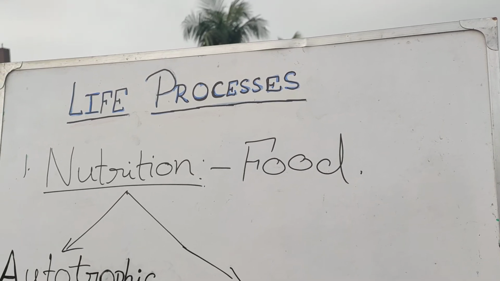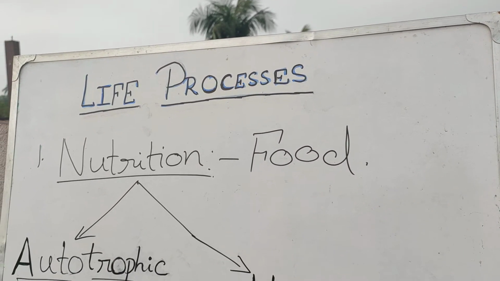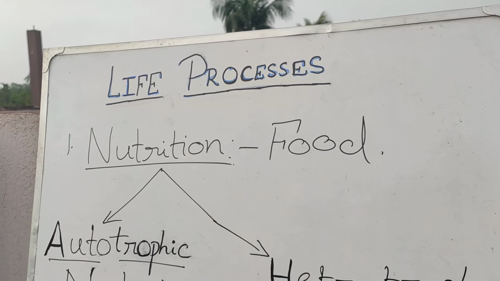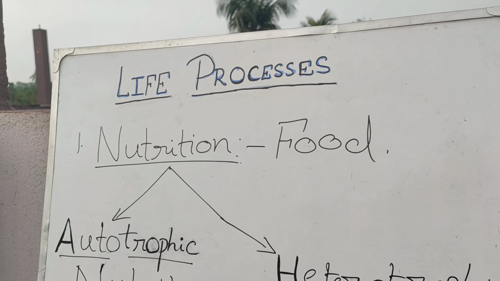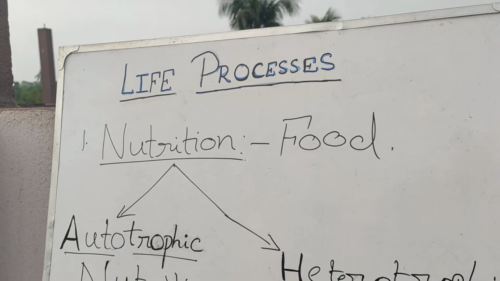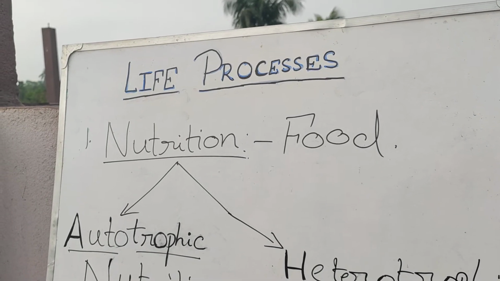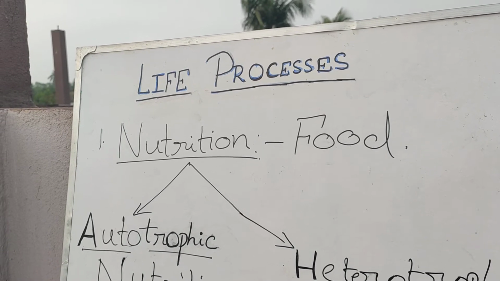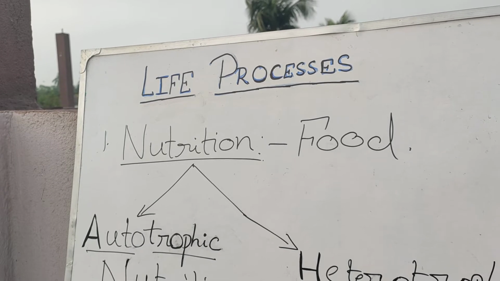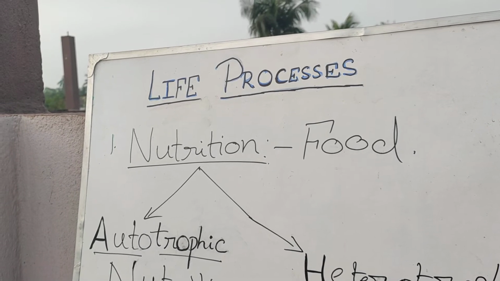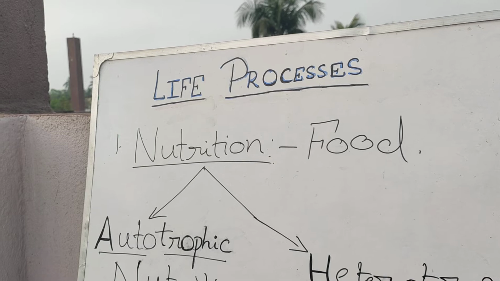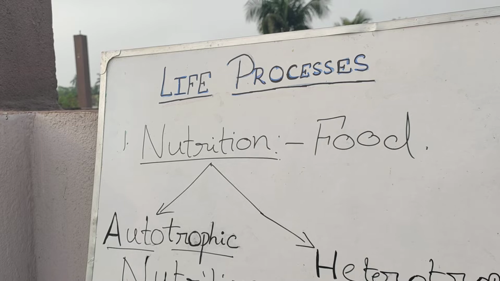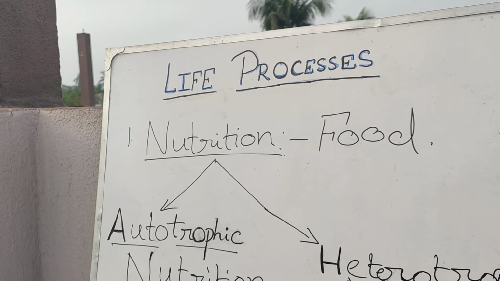Hello friends, today we will start with the next topic of our life processes, that is the first topic, nutrition. Before we go deeper, one must first understand what nutrition means. Nutrition is a mode of obtaining food by an organism. Why? Because food is such a thing without which we won't get energy to do the other life processes. So the fundamental life process is nutrition, which means the mode of obtaining the food.